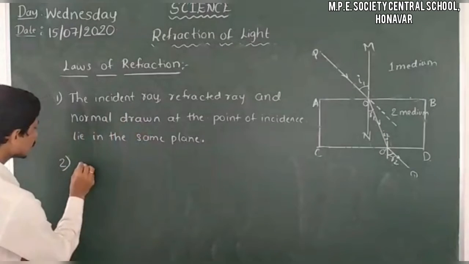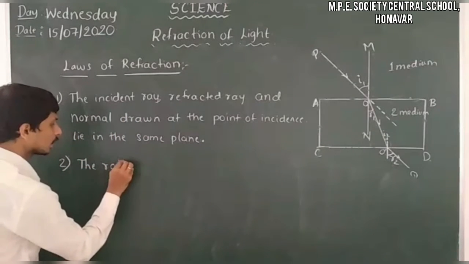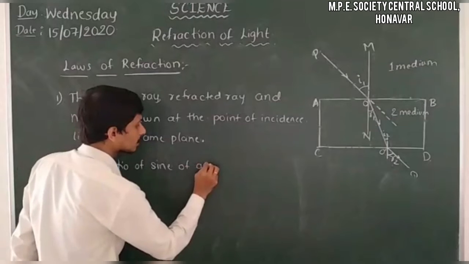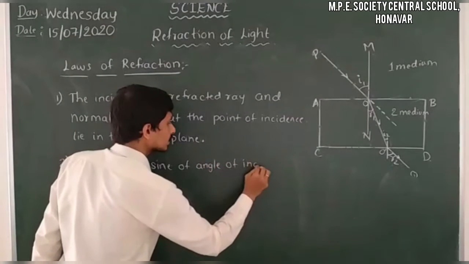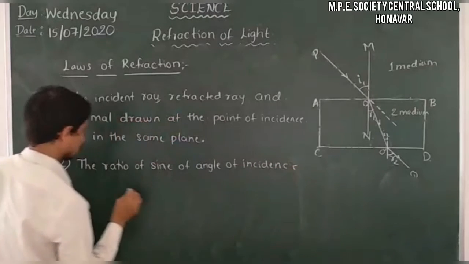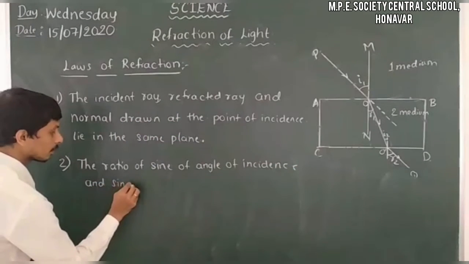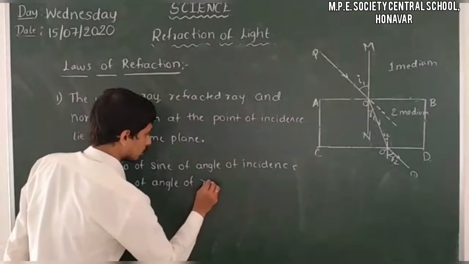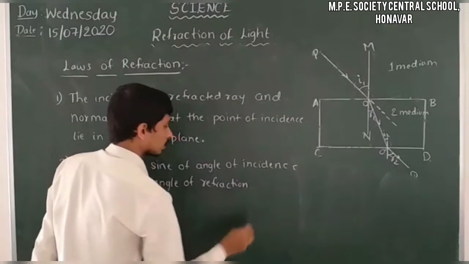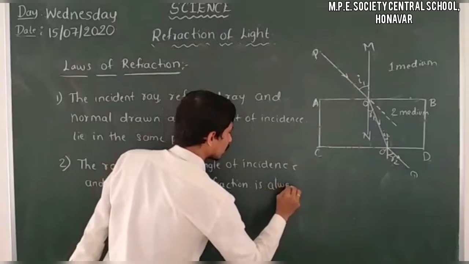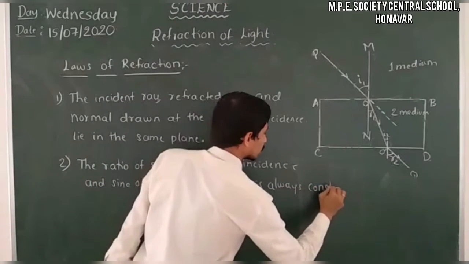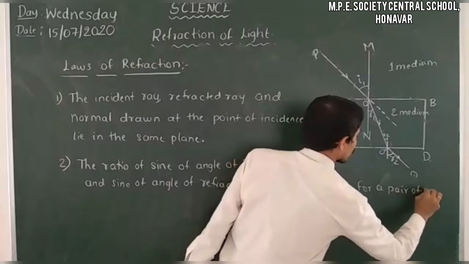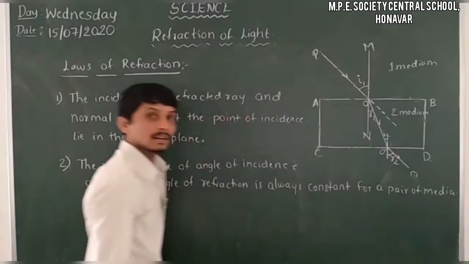That is, the ratio of sine of angle of incidence and sine of angle of refraction is always constant for a pair of media and color of the light used.